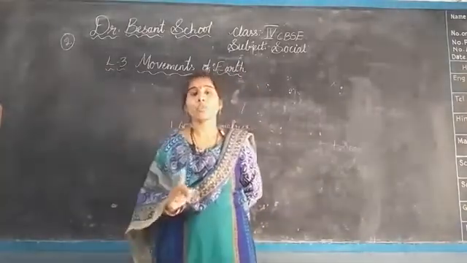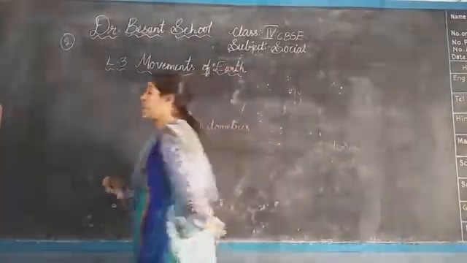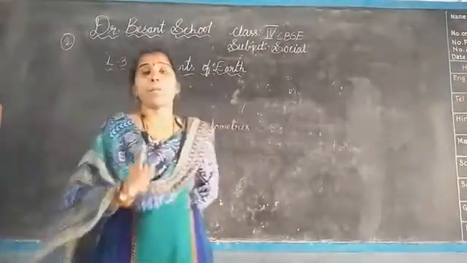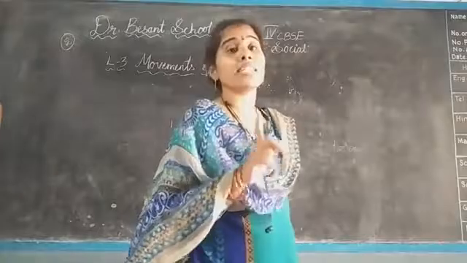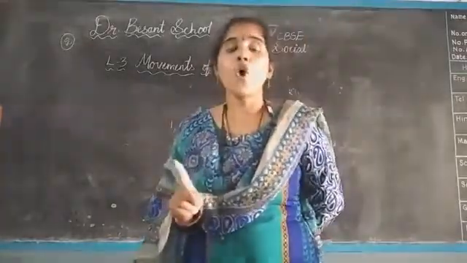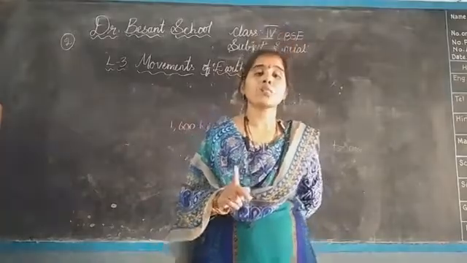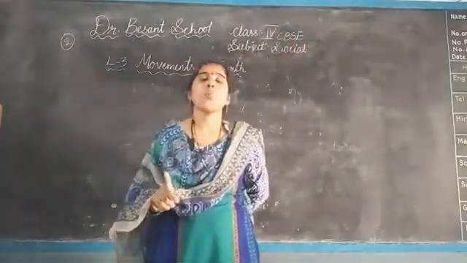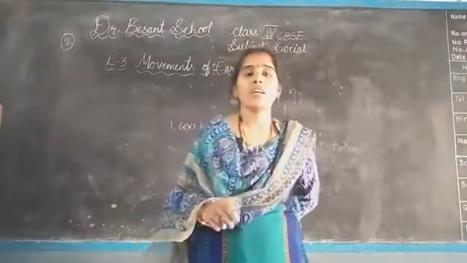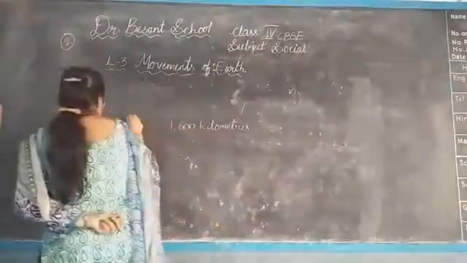The Earth rotates like this, at 1600 kilometers per hour, and orbits around the sun at a speed of about 107,000 kilometers per hour. This is for rotation, children.